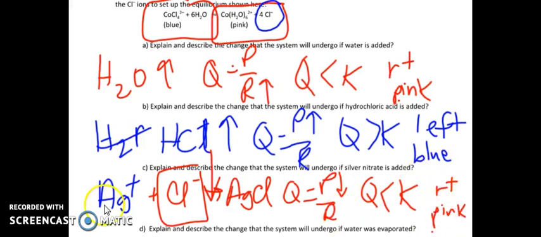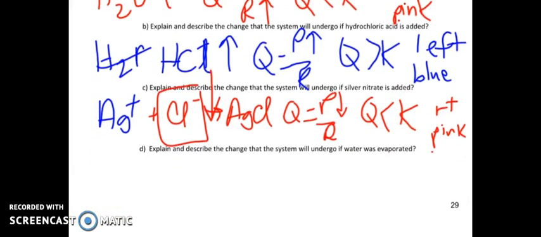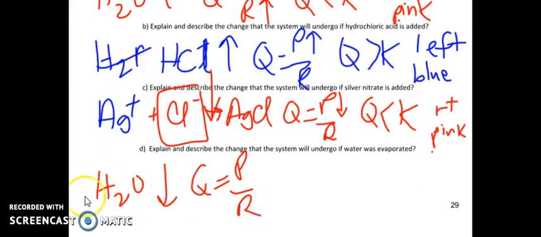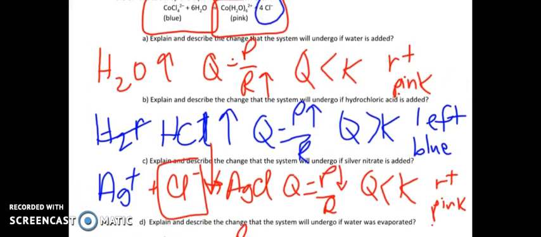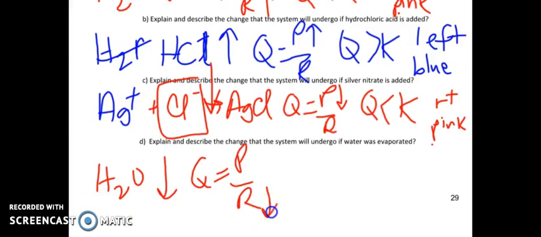Okay, and what about the last one? If water is evaporated, so if I use water, I probably should shift the color again, huh? What's going to happen? Well, Q is equal to products over reactants. So if water goes down, reactants go down, Q gets bigger. It's going to shift how? It's going to shift to the right. Oh, sorry. Yes, it is. No, it isn't. It's going to shift to